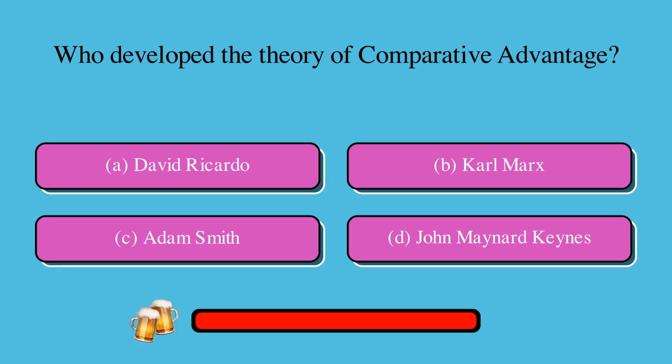Who developed the theory of comparative advantage? Is it A, David Ricardo, B, Karl Marx, C, Adam Smith, or D, John Maynard Keynes? The correct answer is A, David Ricardo.